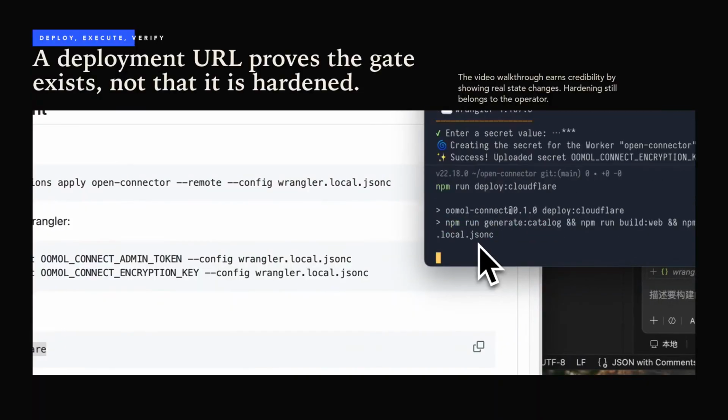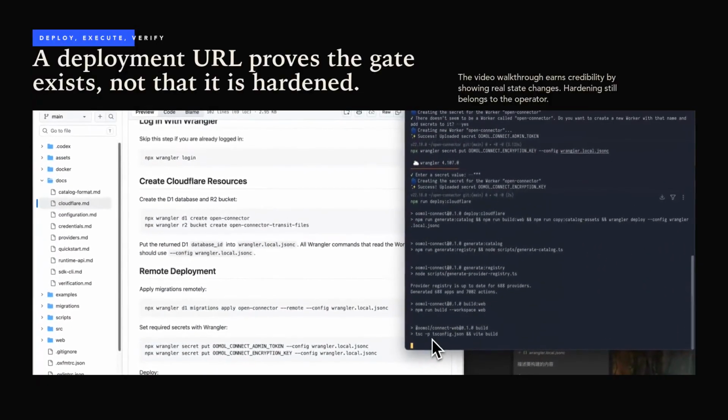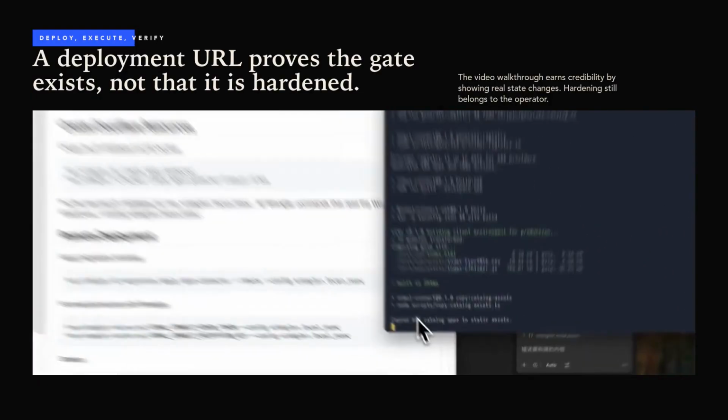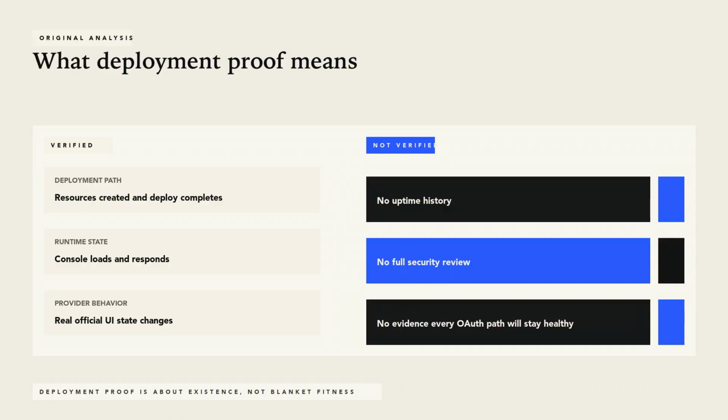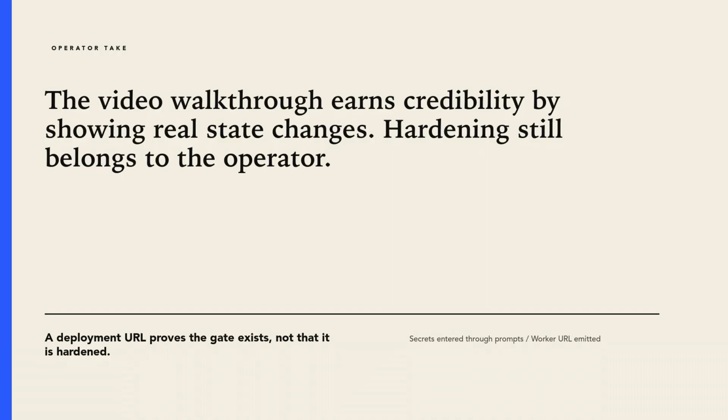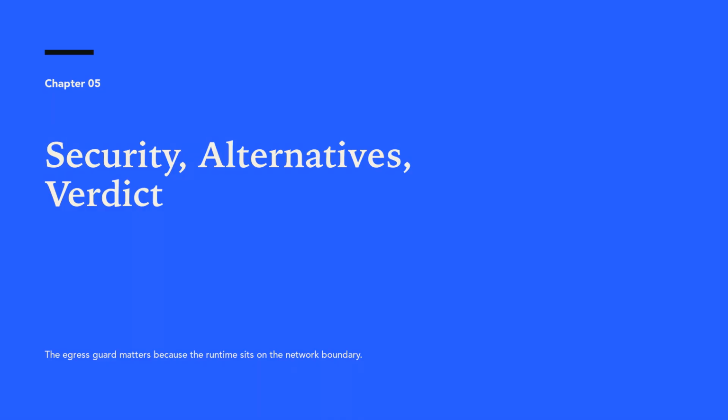Database choices also change the operating burden. SQLite is the zero configuration default. PostgreSQL supports multi-instance deployment, but migrations are explicit. The server checks the schema and refuses to start when required migrations are missing. Multiple instances must share the same database, encryption key, and transit file backend. This is solid operational behavior, but someone still has to own upgrades, backups, secret rotation, storage lifecycle, and uptime.